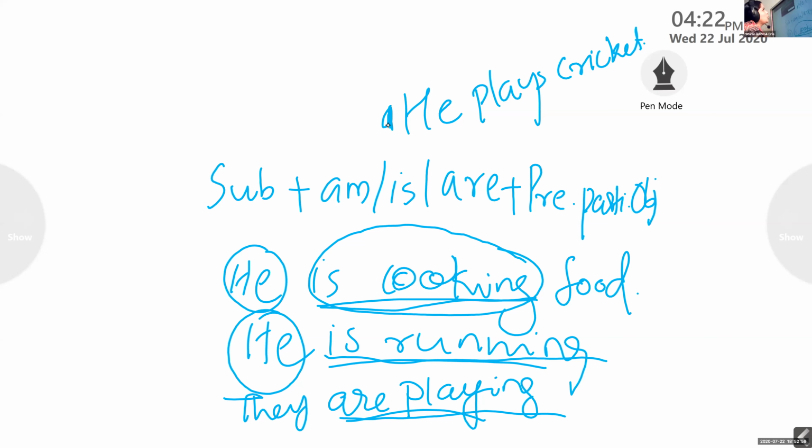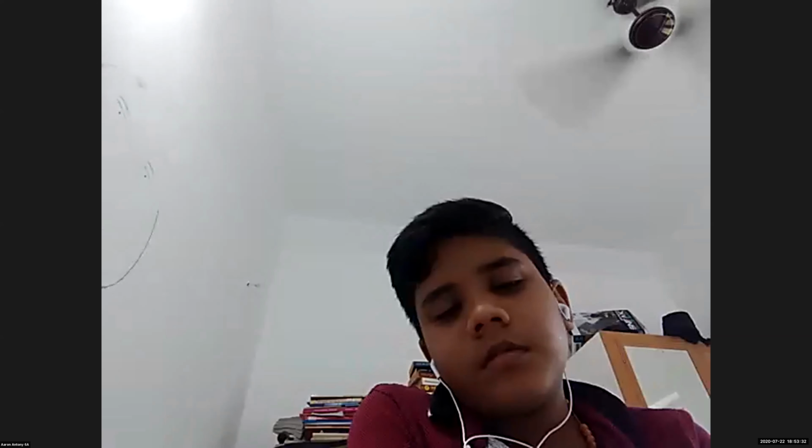By looking at the verb, we'll be able to recognize the tense. Plays. Okay, plays is the finite verb here. Tell me in which tense form it is given. Simple present. Very good. So it has a subject. The finite verb has a subject called he, right? And this finite verb is actually controlled by the subject he because he is singular. So we have used plays, a singular verb. Clear? Yes, clear, ma'am.